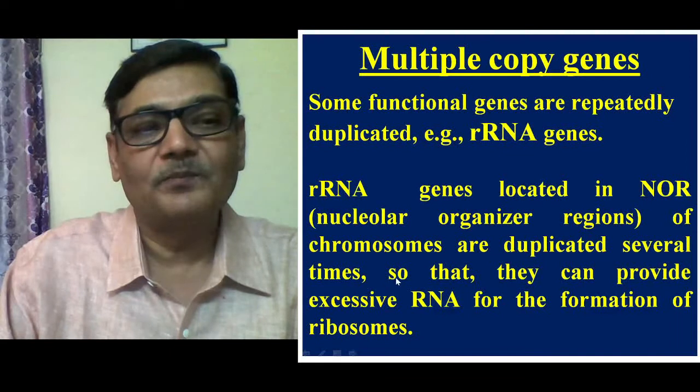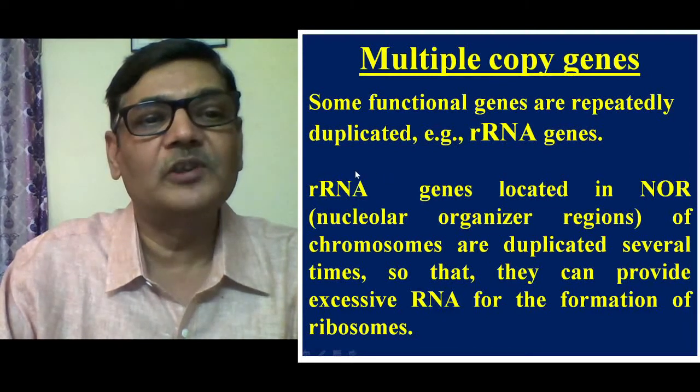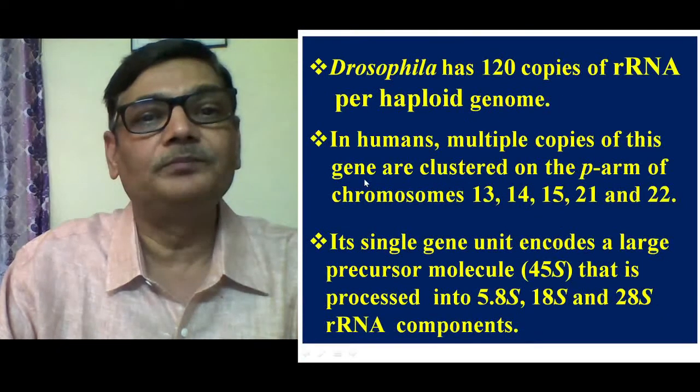Such ribosomal RNA genes are located in nucleolar organizer regions of the chromosome and are duplicated several times so that they can provide excessive RNA molecules for the formation of ribosomes, because ribosomes are structures in the cellular system made up of ribosomal RNA and a number of different types of proteins, and they help in protein synthesis.